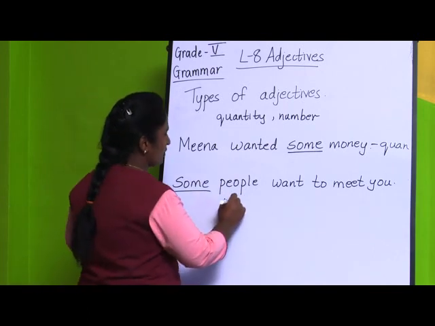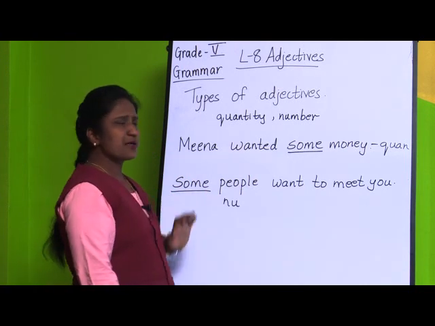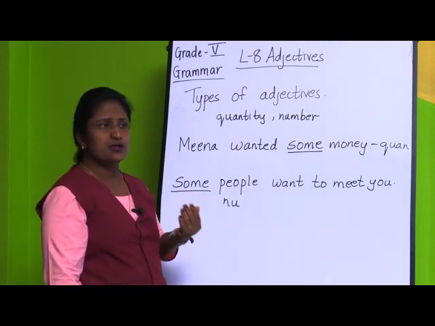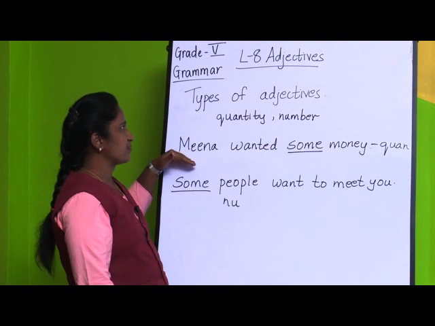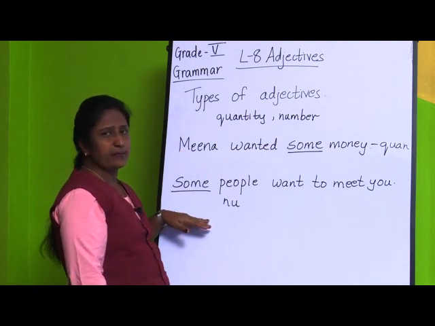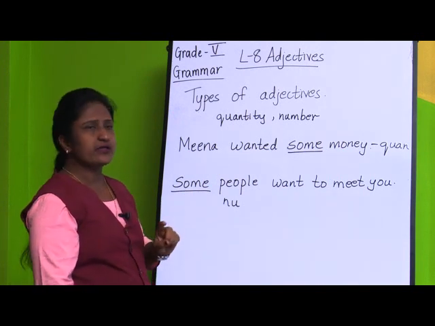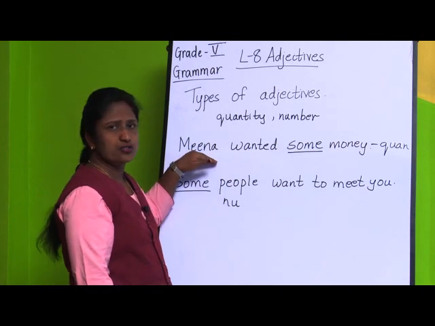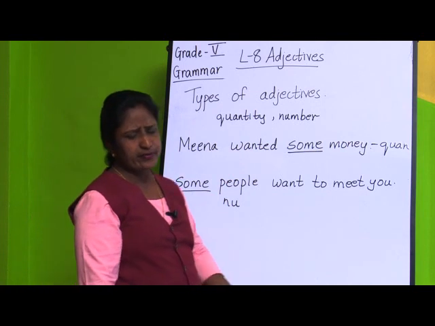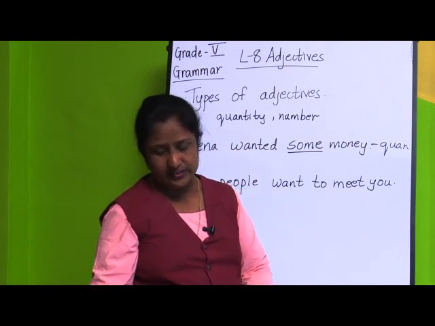So this is about number. From these sentences I want to tell you that sometimes an adjective is common in both, and we can use one adjective for adjectives of quantity and also for adjectives of number.